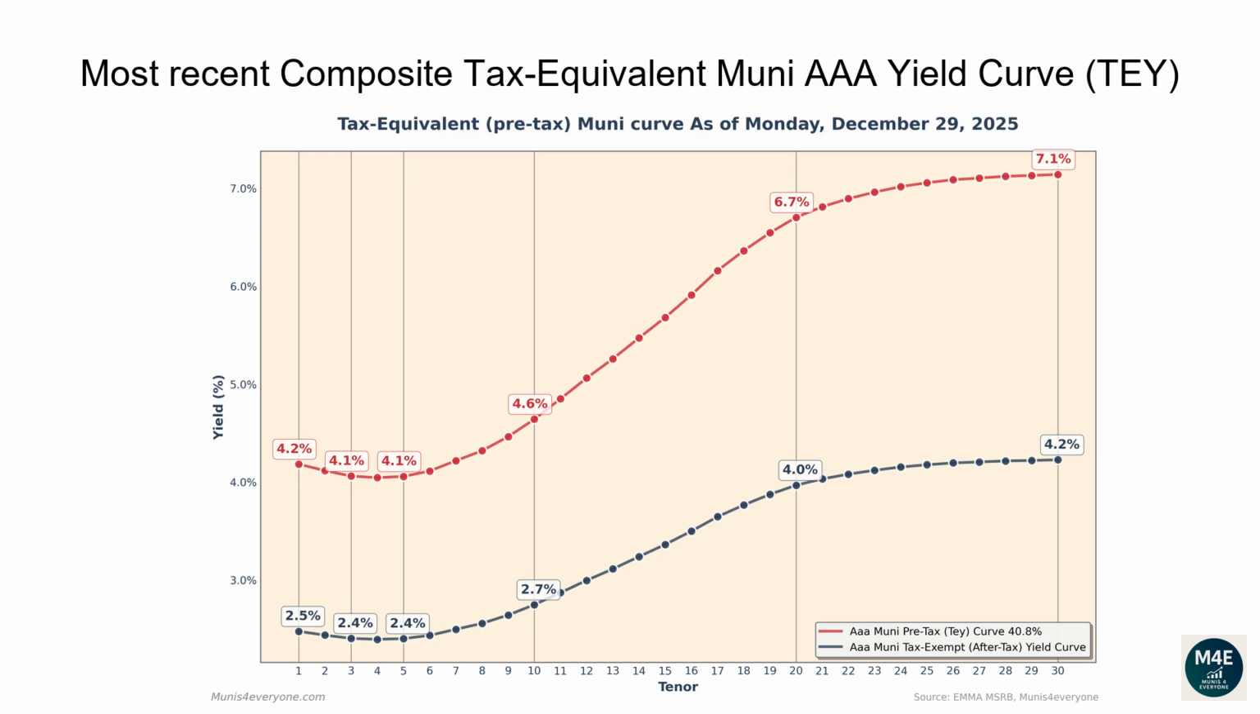The two-year tax-equivalent yield is 4.12%. The 5-year tax-equivalent yield is 4.06%. The 10-year tax-equivalent yield is 4.64%. The 20-year tax-equivalent yield is 6.7%. The 30-year tax-equivalent yield is 7.14%.